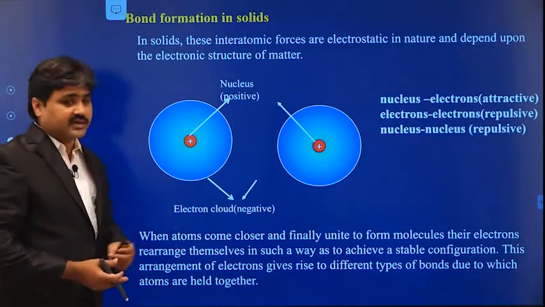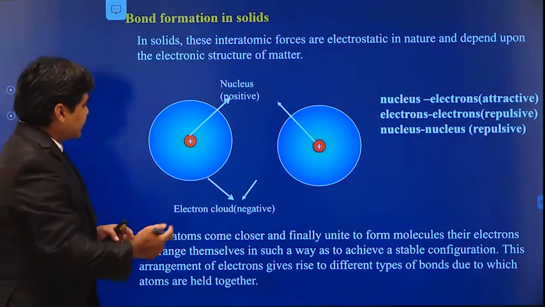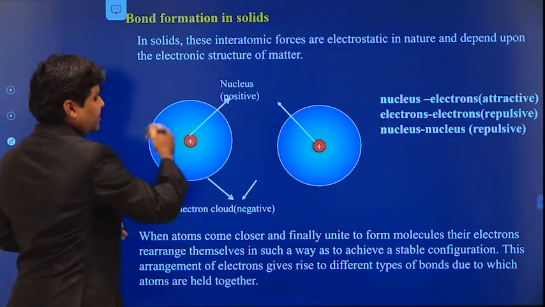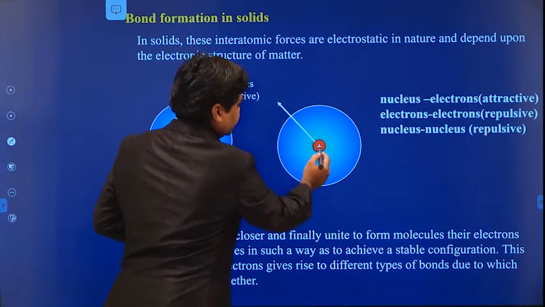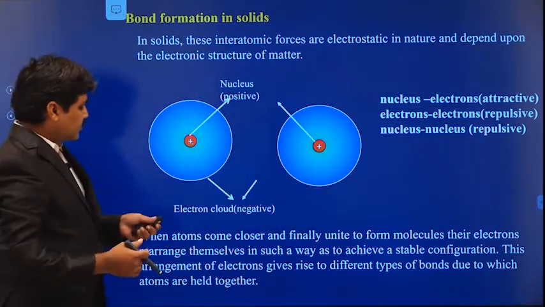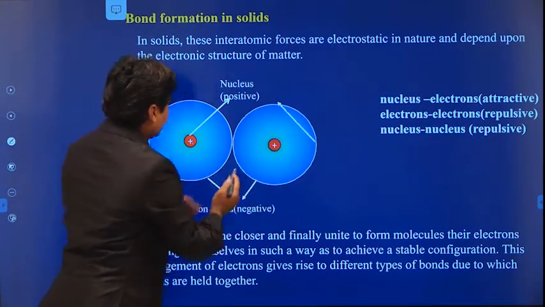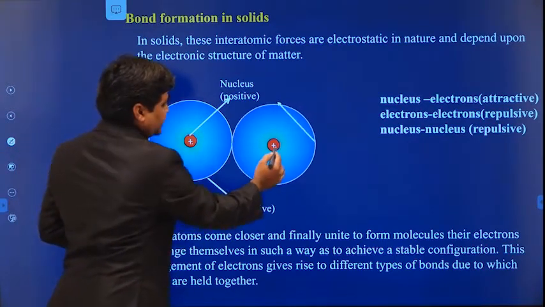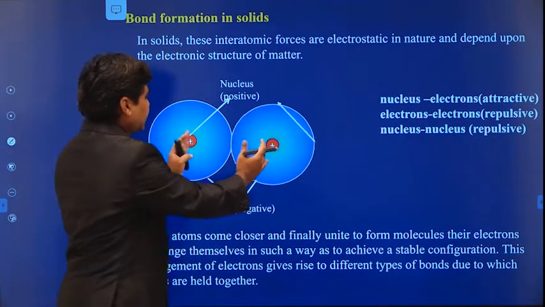Here we will first discuss solids, and the interatomic forces in solids. This is one atom. This is the positively charged nucleus, and the electrons are revolving around the positively charged nucleus. And this is another atom. This also contains a positively charged nucleus, and the electrons are revolving around the nucleus. So when the two atoms are brought close together, here we have positive charge and negative charge, and here also we have positive charge and negative charge.